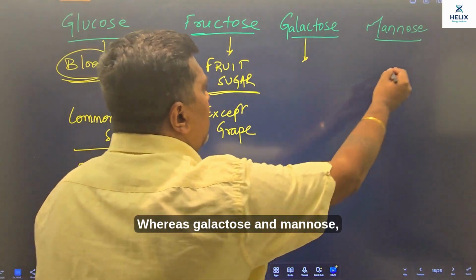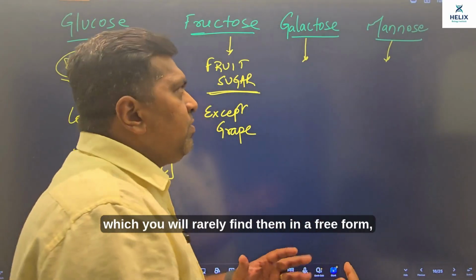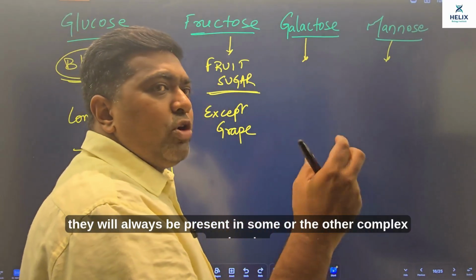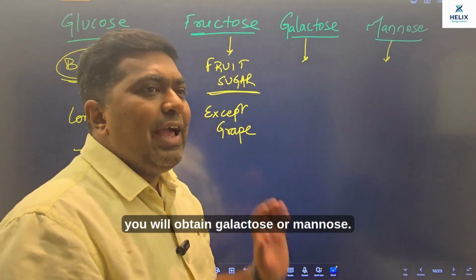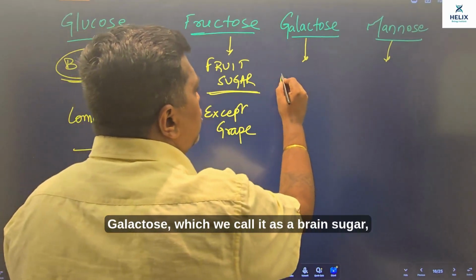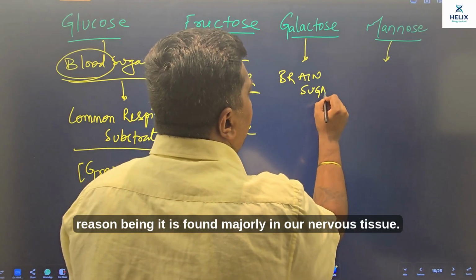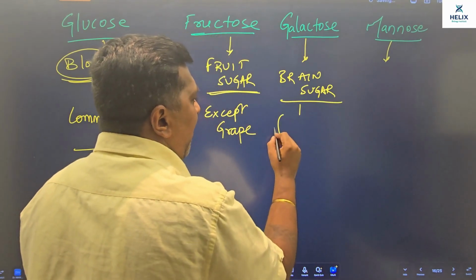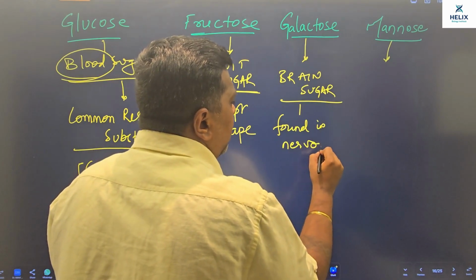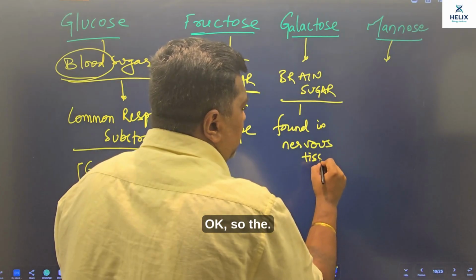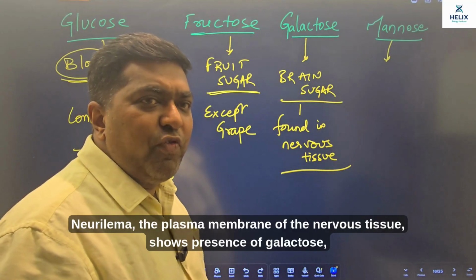Whereas galactose and mannose, you will rarely find them in a free form. They will always be present in some or the other complex molecule, and as a derivative of that complex molecule, you will obtain galactose or mannose. Galactose, which we call brain sugar, reason being it is found majorly in our nervous tissue. The neurilemma, the plasma membrane of the nervous tissue, shows presence of galactose.